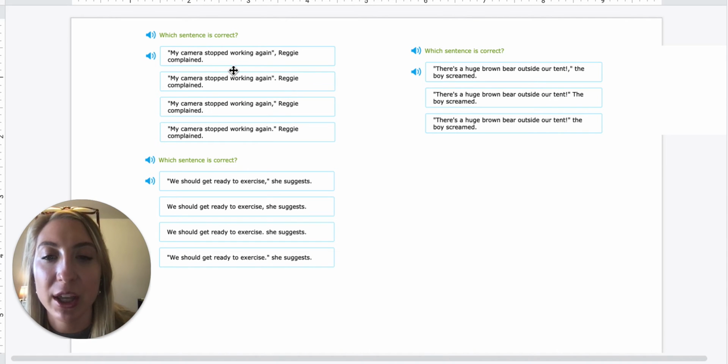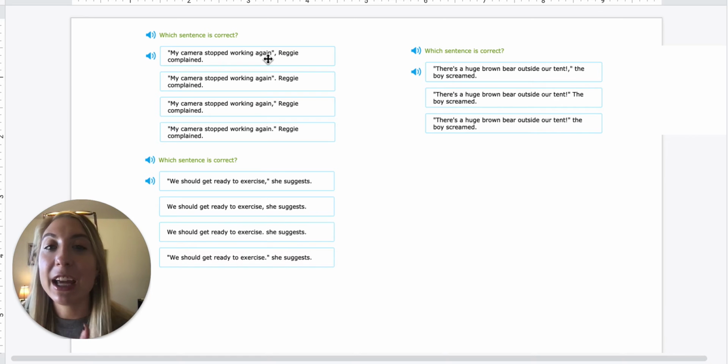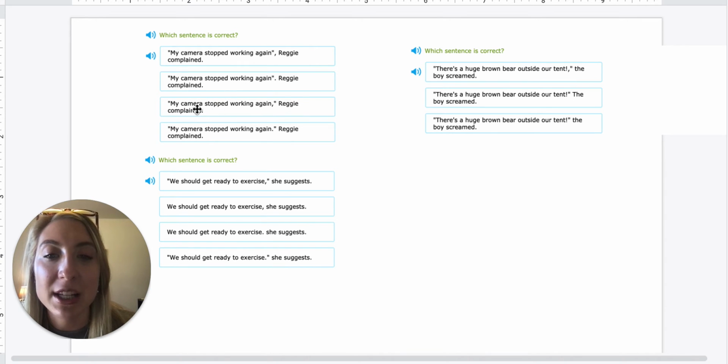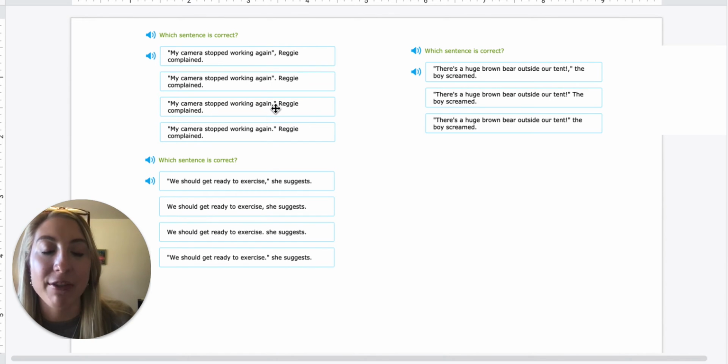So automatically when we're looking at this, we know that that's just a normal sentence. It's not going to have a question mark or an exclamation point. So we change that period after again to a comma. But remember, it's after again. So here we have the quotations, but that comma has to be inside the quotations because the quotation is at the beginning of the sentence. So our correct one, this one has a period, which we know the period turns into a comma. So this one would be the correct one because it goes the quotation, comma, and then the quotation mark outside the comma. So this one would be our correct answer.